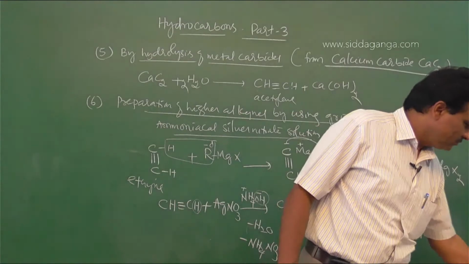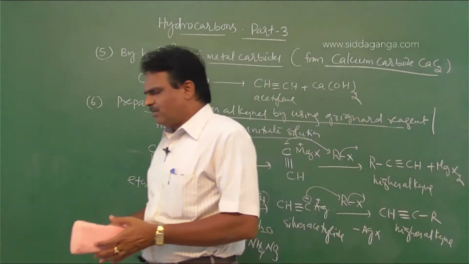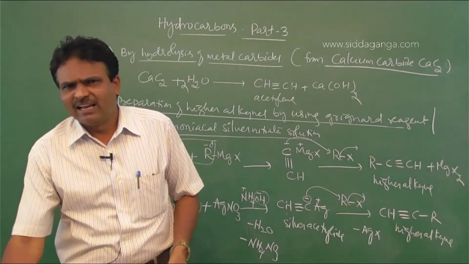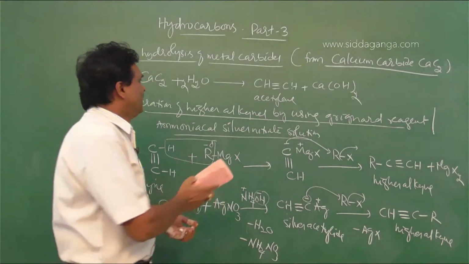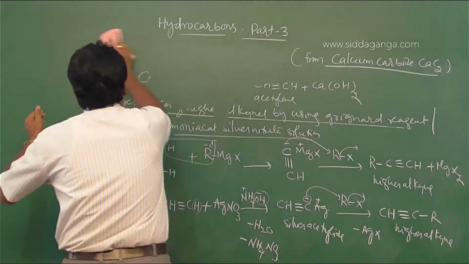So these are all the general methods of preparation of alkynes. Clear? Then physical properties.